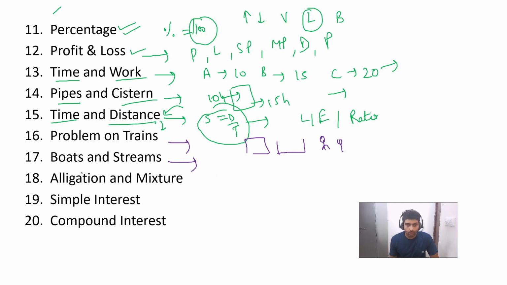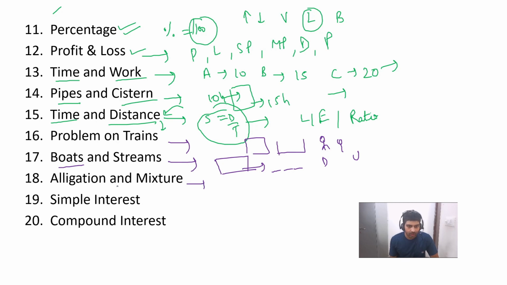Then boats and streams. So if a boat is going, it is having some speed and water is also flowing. There are two directions, downstream based questions and upstream based questions. We will see what is downstream, what is upstream, and all these things.